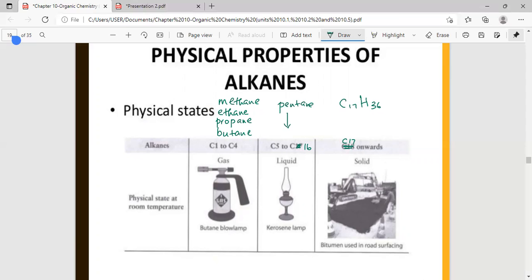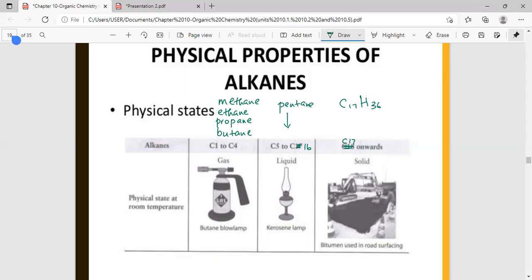Those that are gases are the ones that we commonly use as fuels, the Bunsen burner fuel, and the fuels that come to our homes, the gas cylinder fuel. All of these will be one of these gases. Then C5 to C16, one of them is kerosene.